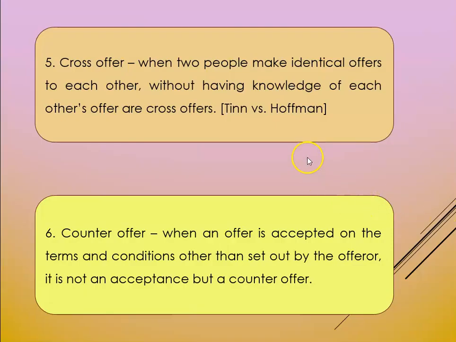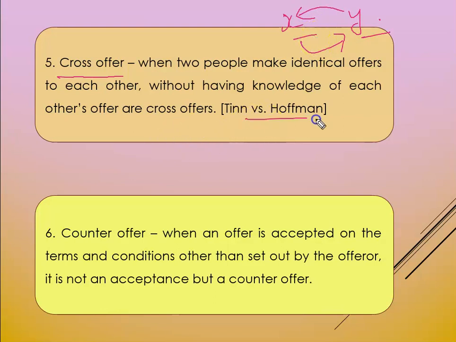Next, since we are talking about the types, we move to the next type of offer, which is the cross offer. What is a cross offer? A cross offer is when two people are making a similar kind of offer, almost the same offer, to each other. So there is one person X and the other one is Y. He is making an offer to Y, and at almost the same time, Y is also making an identical offer to him. We call that offer a cross offer.